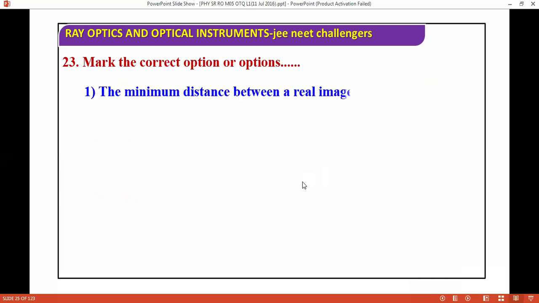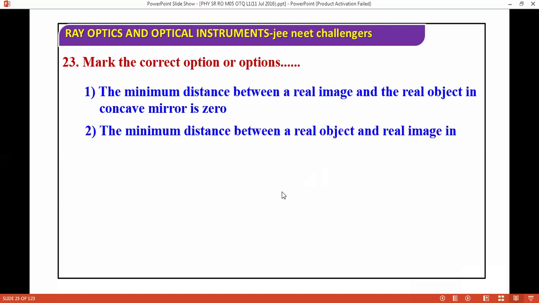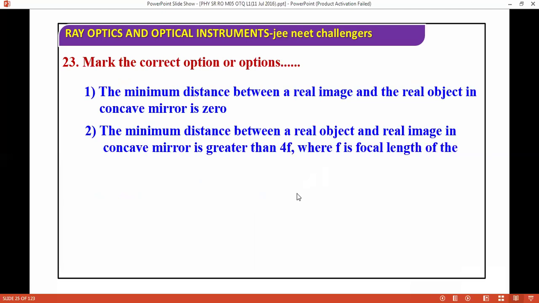Next question: mark the correct options, which means more than one may be correct here. The minimum distance between a real image and a real object in a concave mirror is 0. The minimum distance between a real object and a real image in a concave mirror is greater than 4f, where f is the focal length.